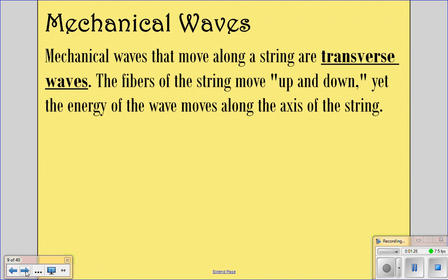Mechanical waves that move along a string are called transverse waves. The fibers of the string move up and down, yet the energy of the wave moves along the axis of the string. So the fibers of your string are going to go up and down, up and down. But the energy is going to move along the axis of the string. Your string is going to stay here, and it's just going to oscillate up and down, but your string isn't actually going to move. It's going to stay tethered here and here. The energy is going to transfer.